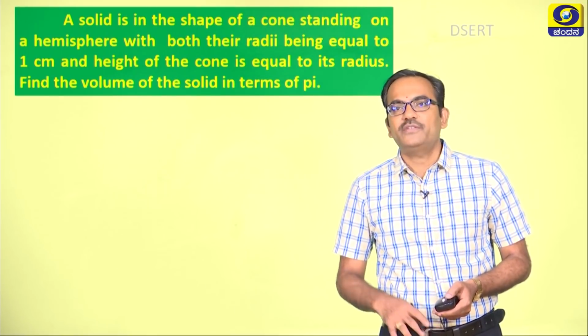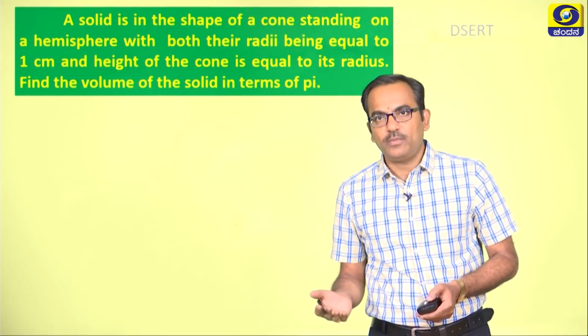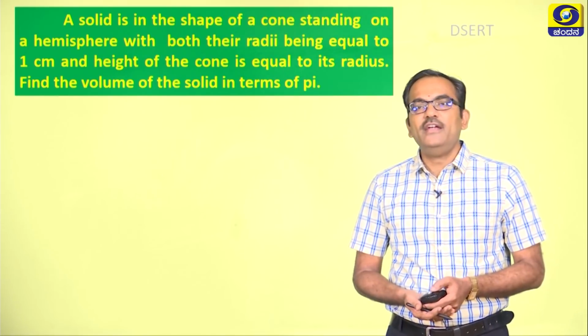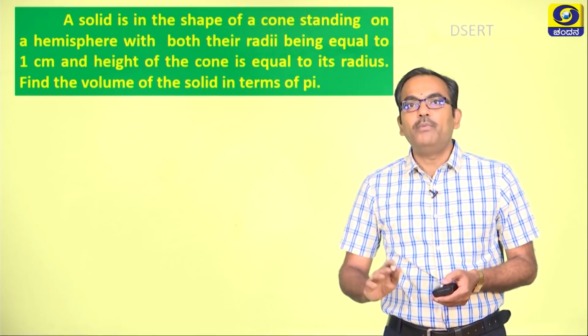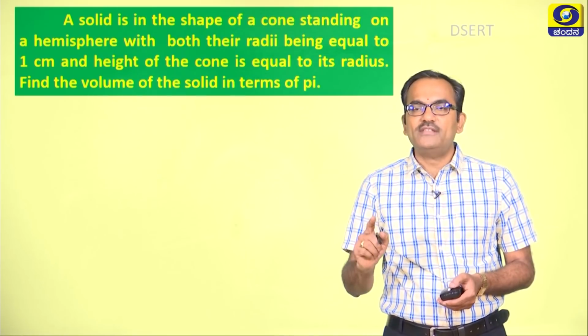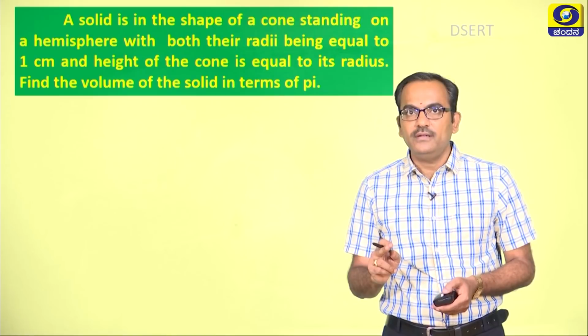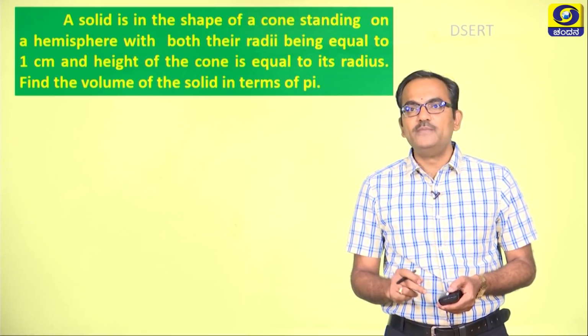Now, let us shift our focus to the next problem, wherein a solid is in the shape of a cone standing on a hemisphere with both the radii being equal to 1 centimeter and the height of the cone is equal to its radius. Find the volume of the solid in terms of pi.